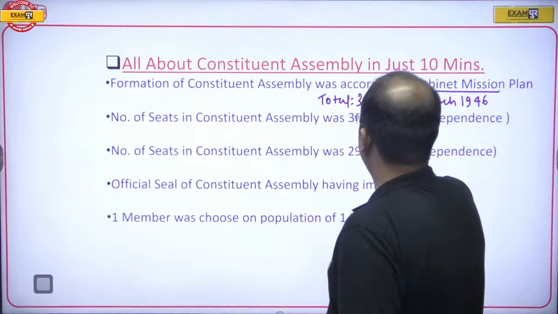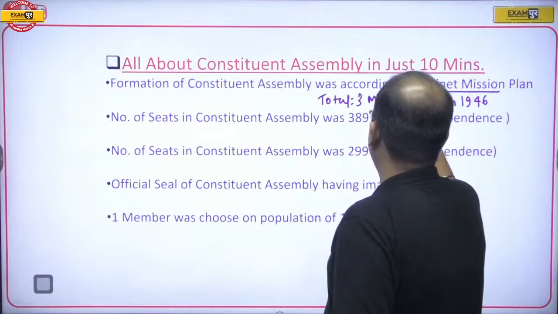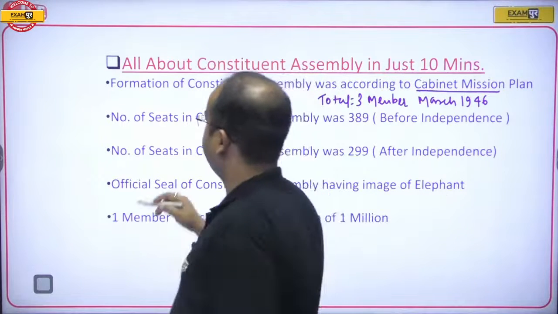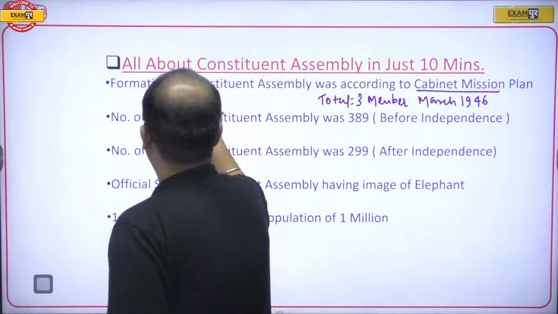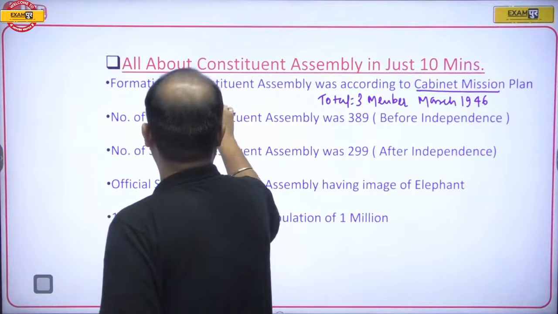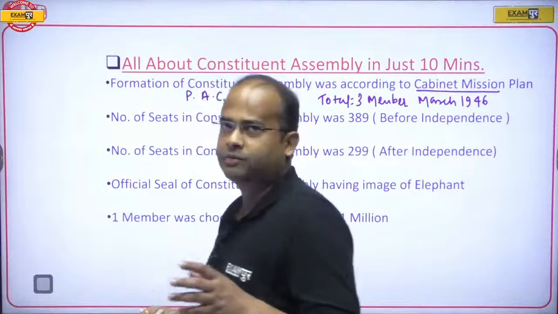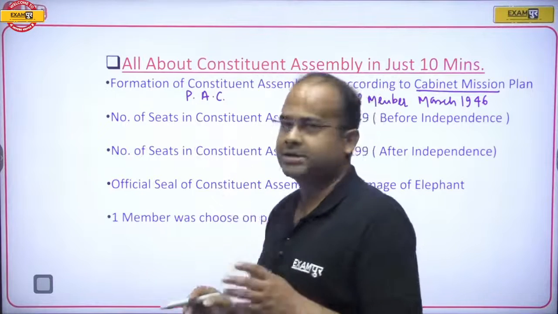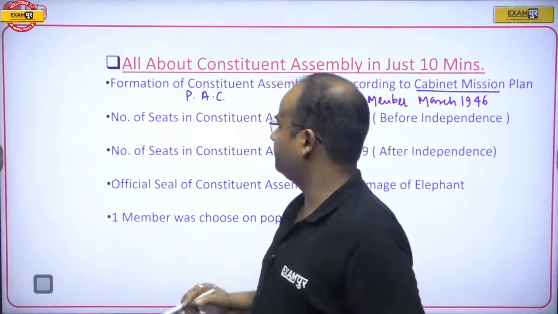I have given you the trick to remember the members of the Cabinet Mission, that is PAC. Patrick Lawrence was the chairman, A.V. Alexander and Stafford Cripps, they were the 2 members.